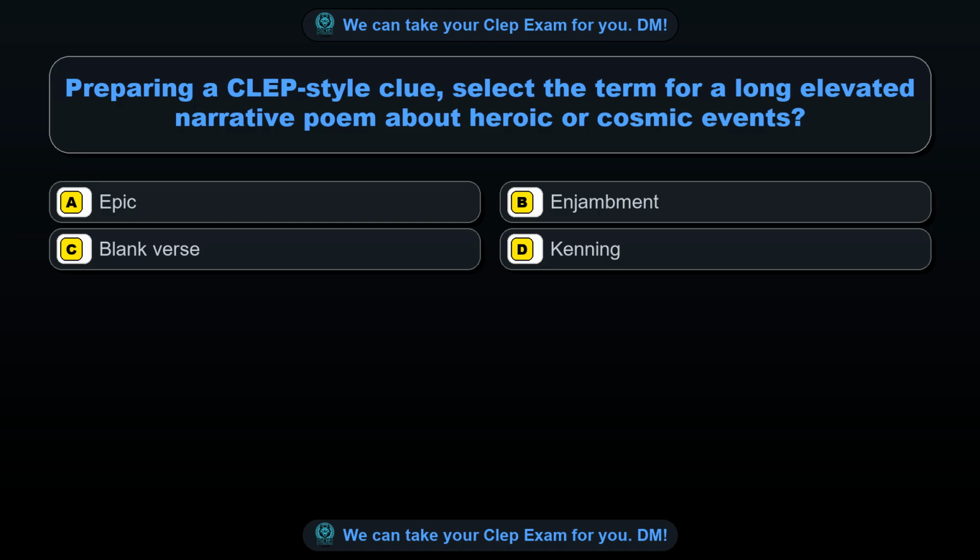Question 58. Preparing a CLEP-style clue, select the term for a long elevated narrative poem about heroic or cosmic events. Option A, epic. Option B, enjambment. Option C, blank verse. Option D, kenning. The correct answer is option A, epic.